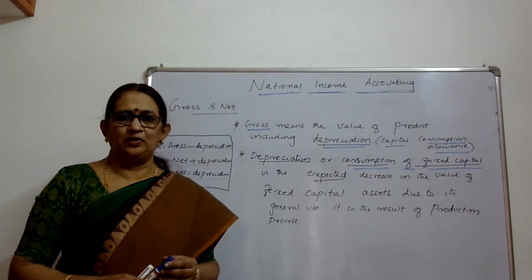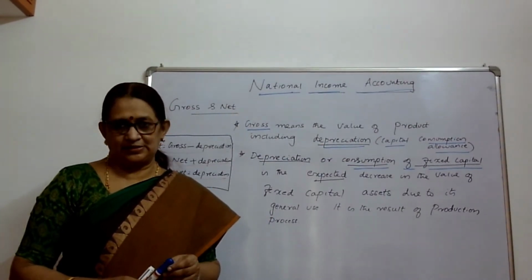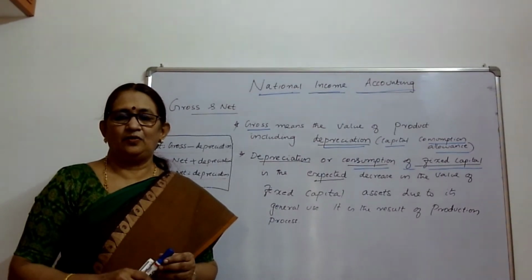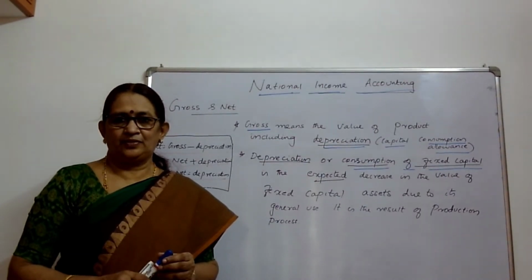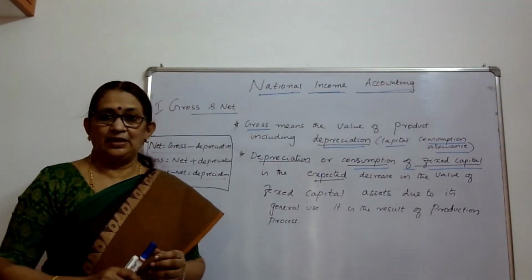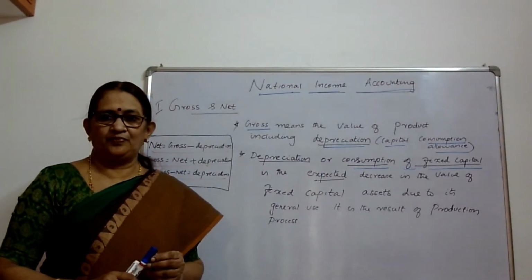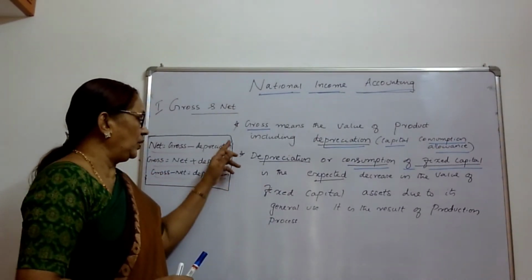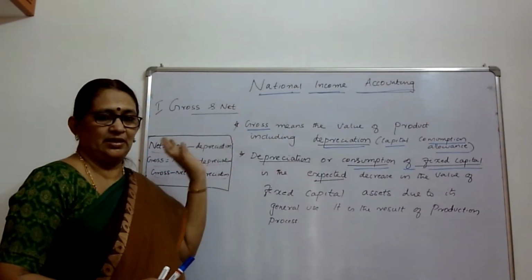With continuous use, its value decreases and a cost is needed for maintaining it, for replacing it. So, that is current replacement cost or consumption of fixed capital. So, gross includes depreciation.